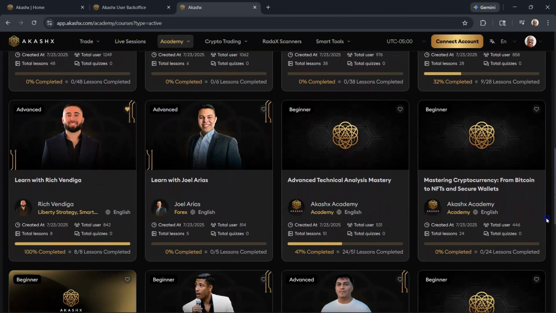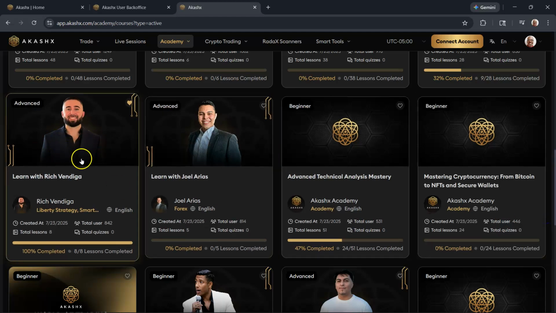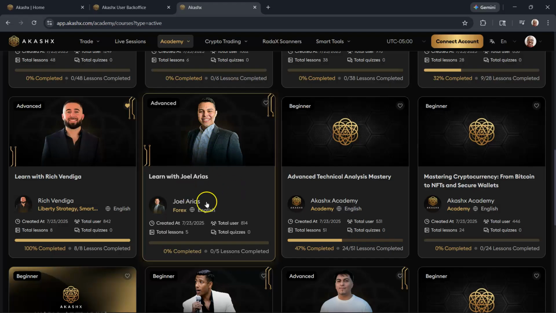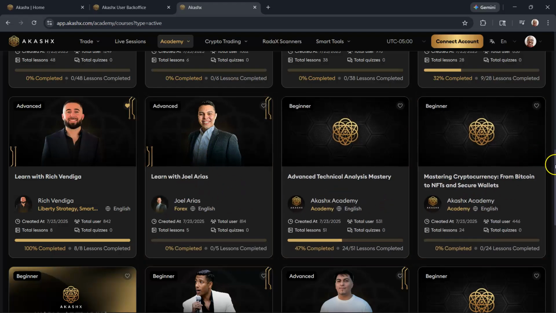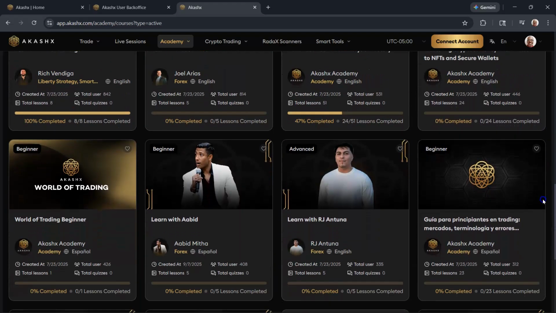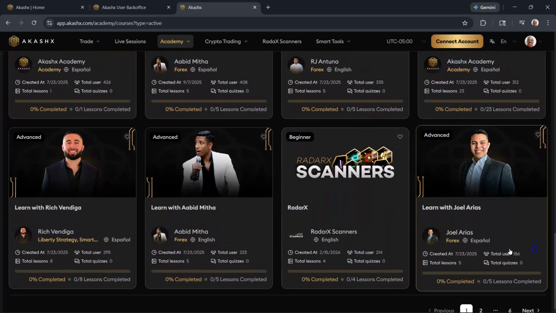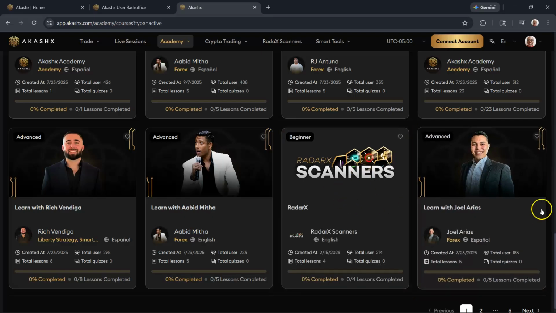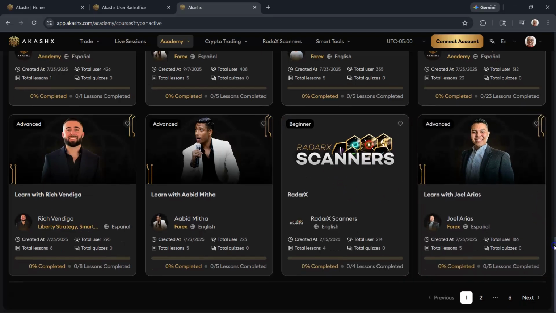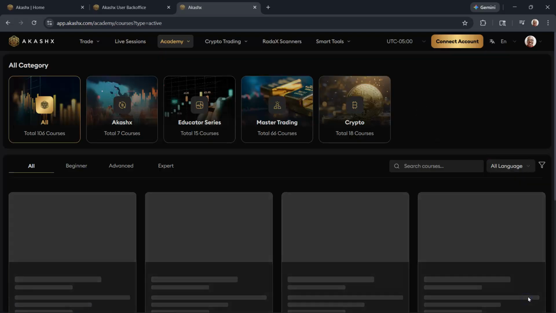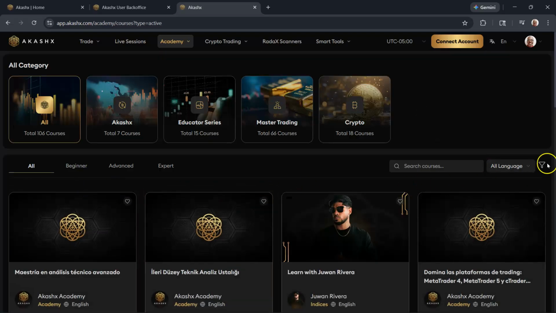And then you have access to specific instructors. You can learn their trading styles, how they trade and things of that nature, and you can follow them as well. So these are some of the trainers. These are some of the people that send out alerts. They also give you a breakdown of how to use the scanners and so on and so forth within the back office. There are many different pages you can scroll through.